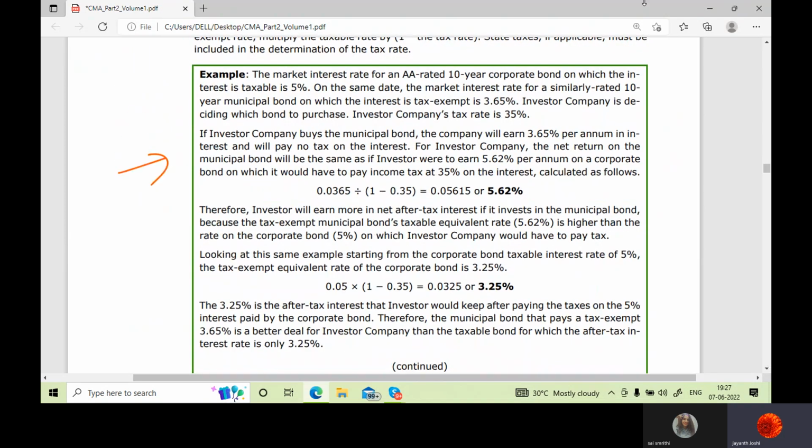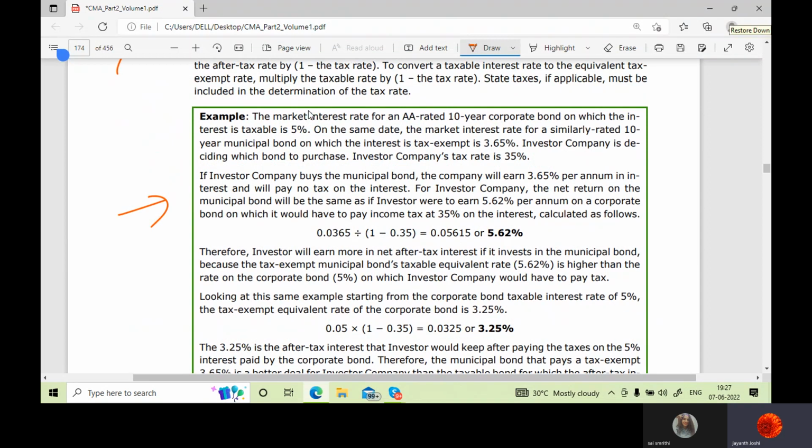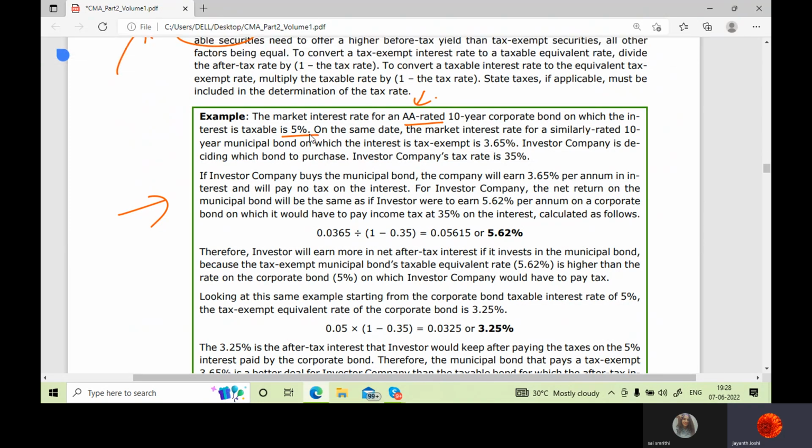So there's a question here. Let's solve this. The market interest rate for an AA rated 10-year corporate bond on which the interest is taxable is 5%. On the same date, the market interest rate for a similar 10-year municipal bond on which interest is tax exempt is 3.65%.